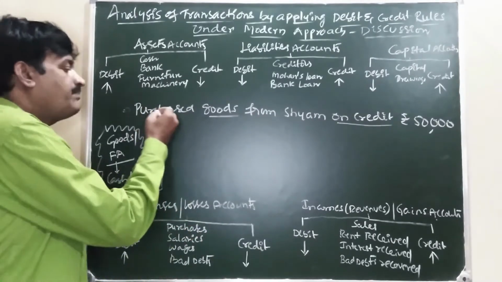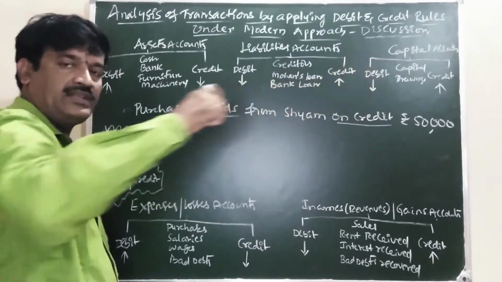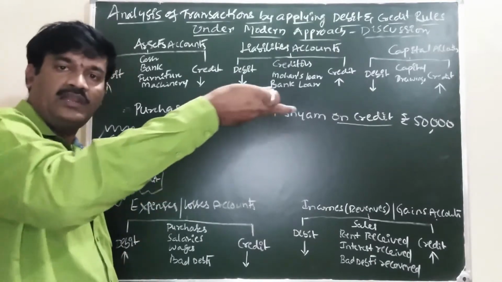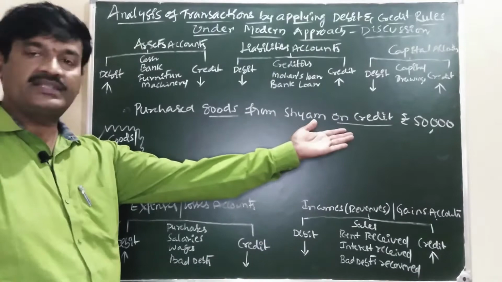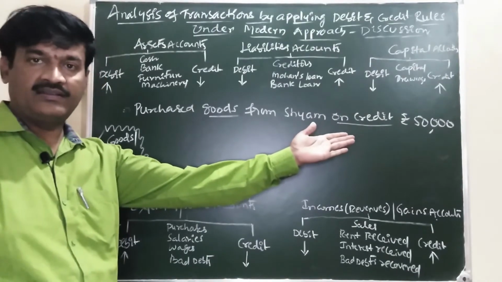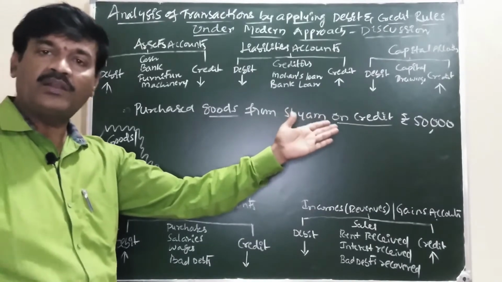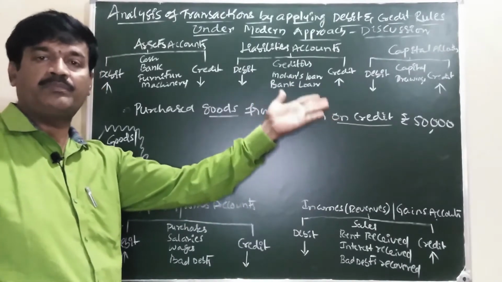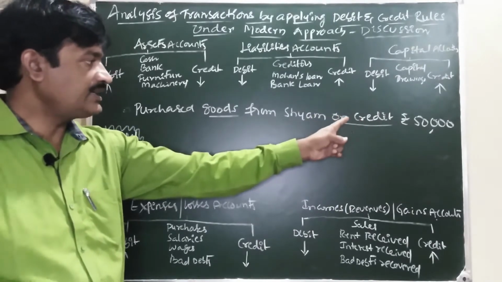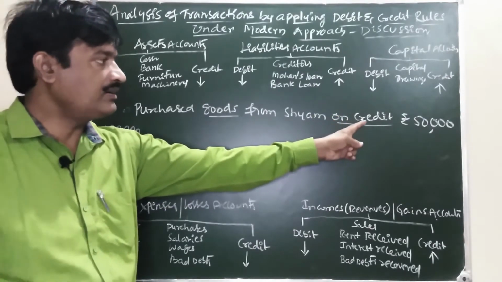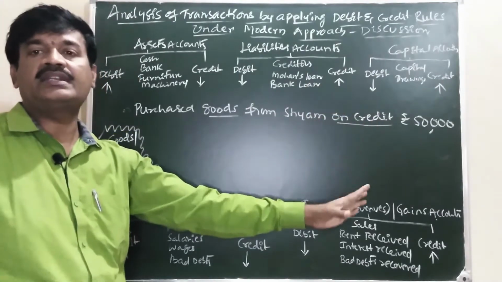It means simply we are purchasing goods from Shyam. On one hand, we are receiving the goods. On the other hand, are we paying or not paying? We are not paying because on credit is there in the transaction. We are postponing the payment. It is a credit transaction.